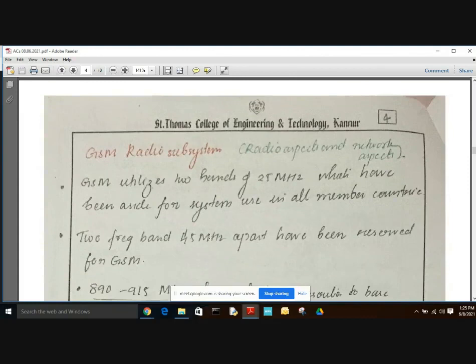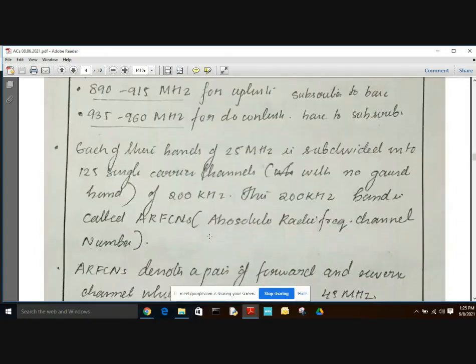This GSM uses FDD and a combination of TDMA and FHMA schemes to provide multiple access to mobile users. And the available forward and reverse frequency bands are divided into 200 kilohertz wide channels called ARFCNs. This is the ARFCN channel.